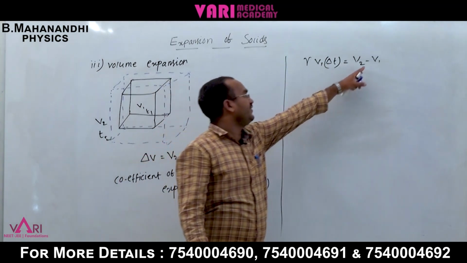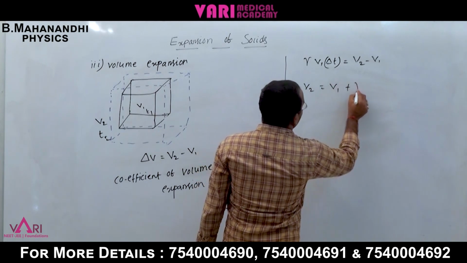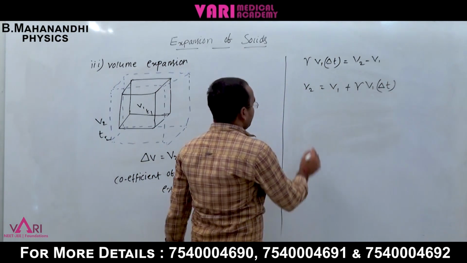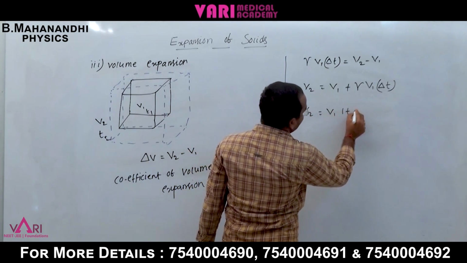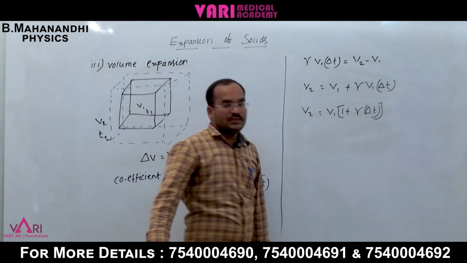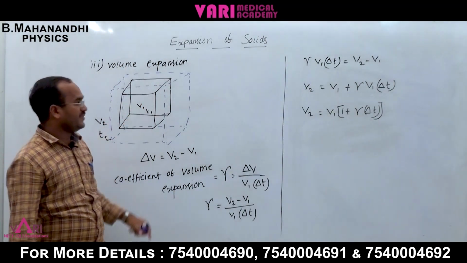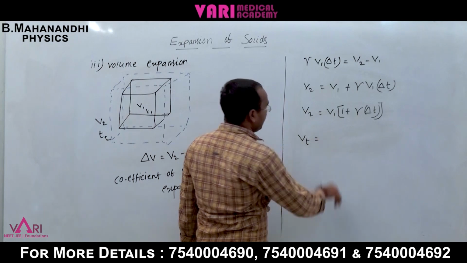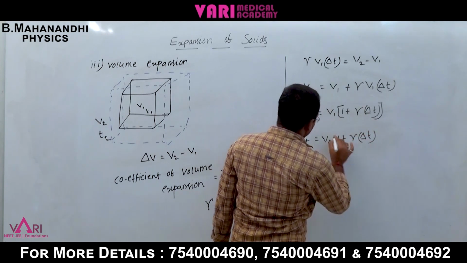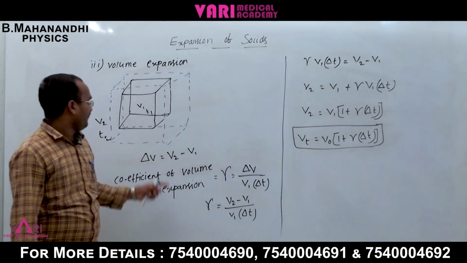Now V2 I need, so V1 moves to the left side: V2 is equal to V1 plus gamma V1 delta T. Here V1 is the common term, so V2 is equal to V1 times 1 plus gamma delta T. At any temperature, the volume Vt is equal to V0 into 1 plus gamma delta T. This is the expression for Vt, the volume at that temperature.